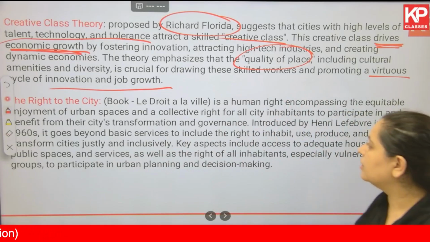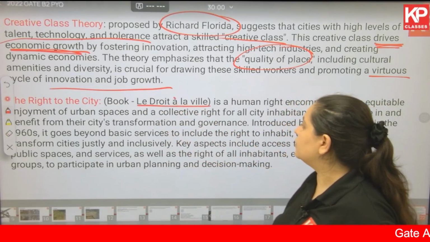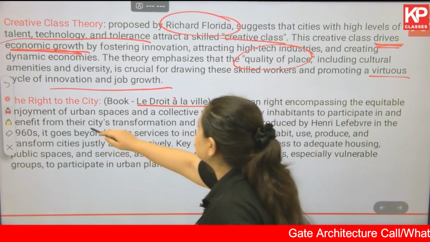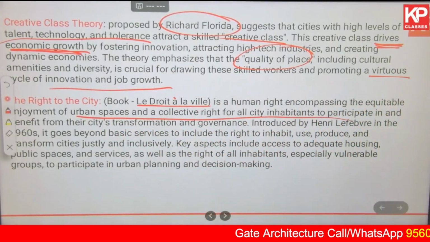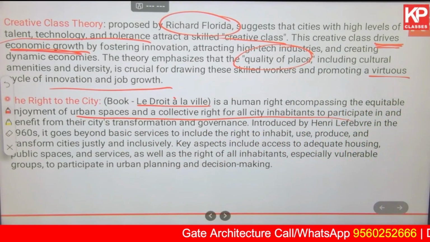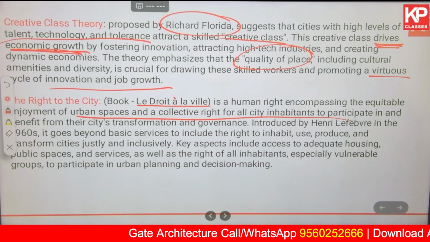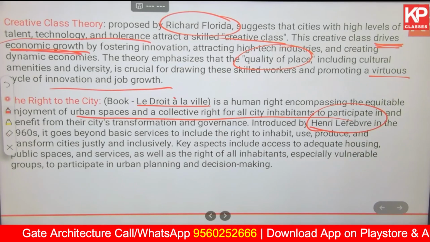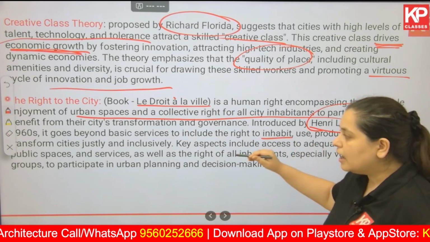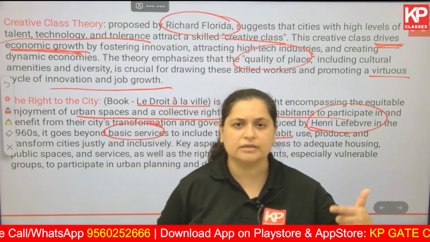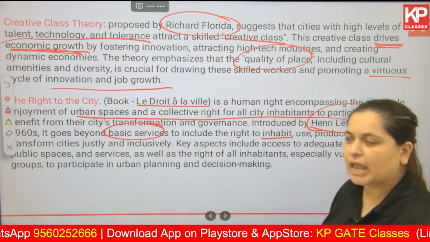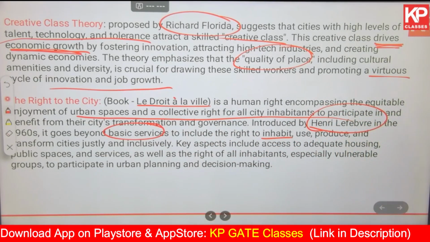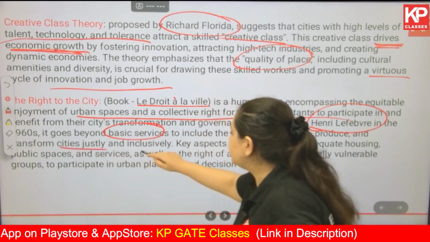Next, Right to City book, Le Droit à la Ville. This is a human right encompassing the equitable enjoyment of urban spaces and a collective right for all city inhabitants to participate in and benefit from their city's transformation and governance. Introduced by Henri Lefebvre in the 1960s, it goes beyond basic services to include the right to inhabit. The basic services are, for example, road, water, sanitation, solid waste management. That is there, but the right to the city goes beyond it: the right to inhabit, use, produce, and transform cities justly and inclusively.